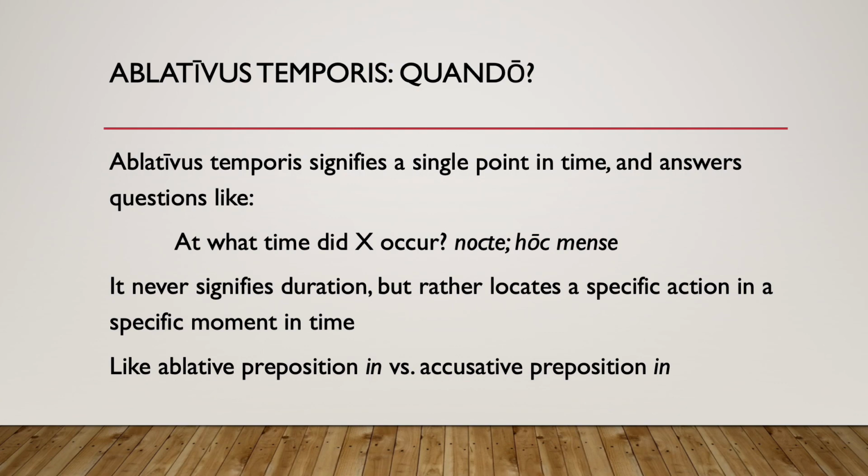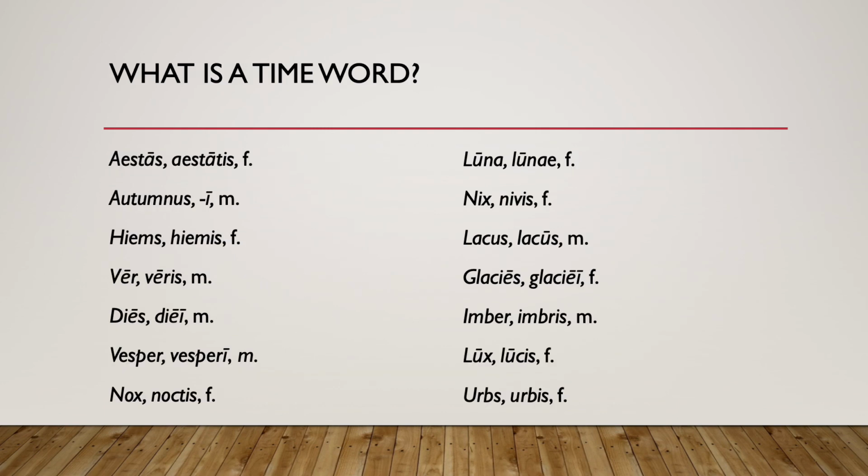The last thing I want to say here before we move on to our next video is, what's a time word? I say both the accusativus temporis and the ablativus temporis use time words to signify when something happens. Well, here are 2 columns of words we're learning this chapter. One contains only time words. The other contains no time words. Which column contains the time words?